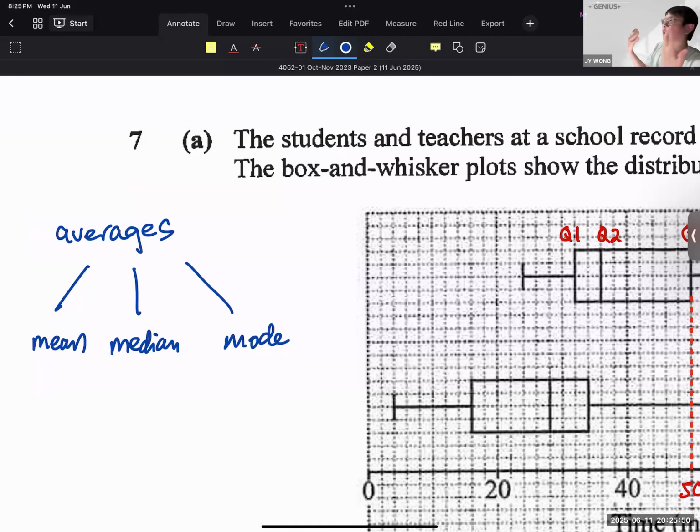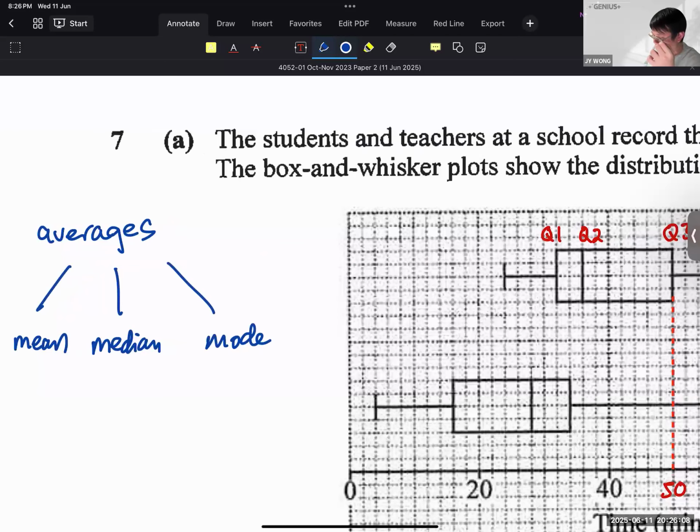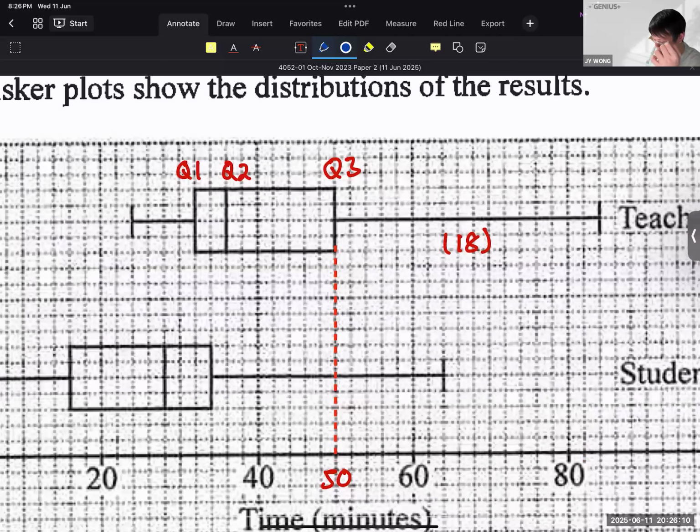And that's why we don't use the word average to describe something, because when you use average, you are not being precise. Which average are you talking about? Is it mean? Is it mode? Is it median? Okay, all 3 of them are considered averages. So in a box and whisker, you can only compare median because the median is given in the box and whisker.